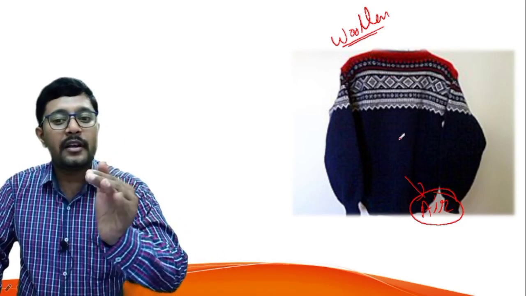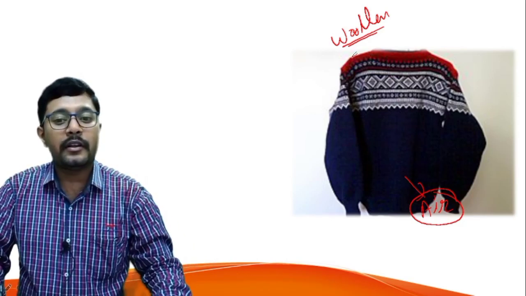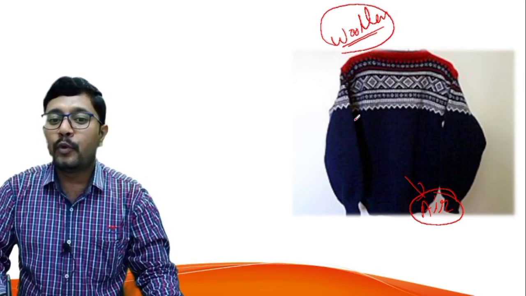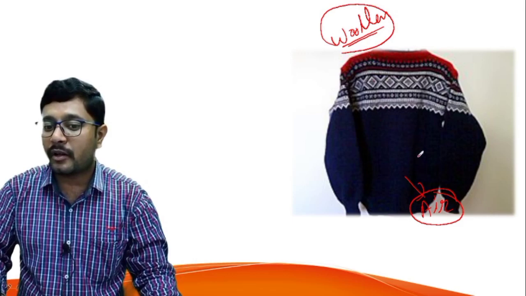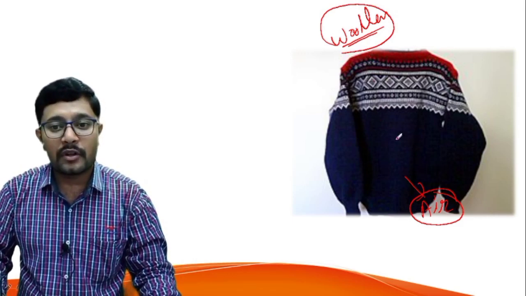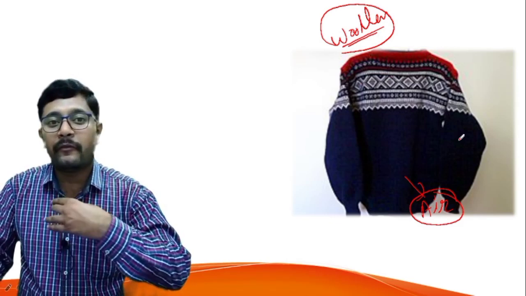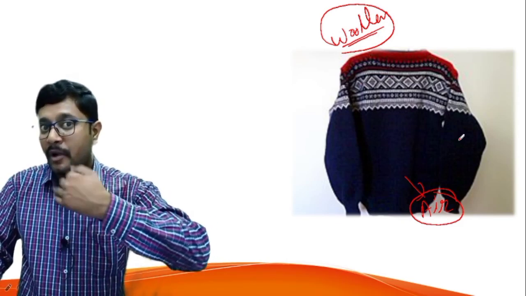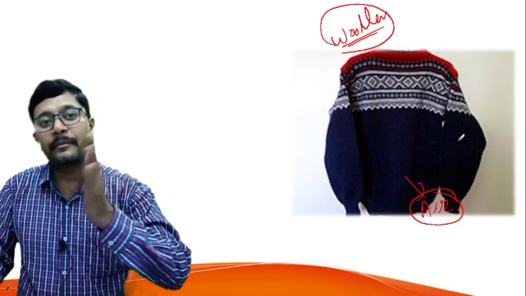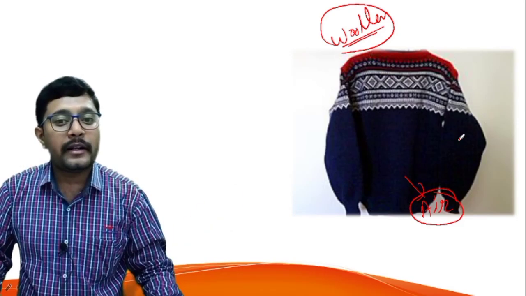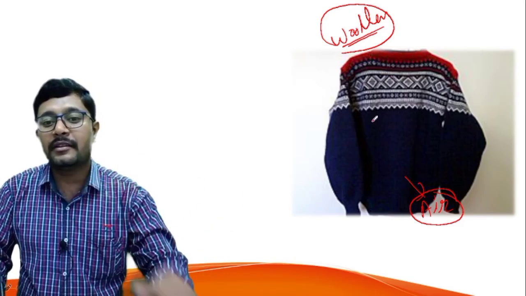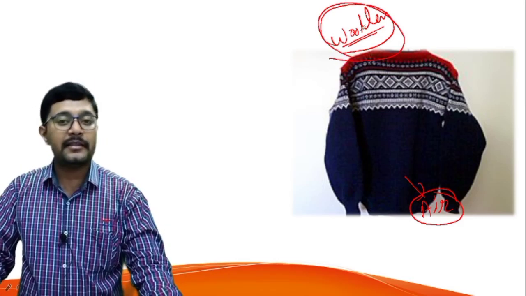I will repeat, these woolen sweaters are poor conductors of heat and they also contain air in between the pores. So this air and the wool will not allow the heat from our body to escape outside. So in turn, they maintain our body temperature. So for this reason, we wear woolen clothes, especially during winter season.